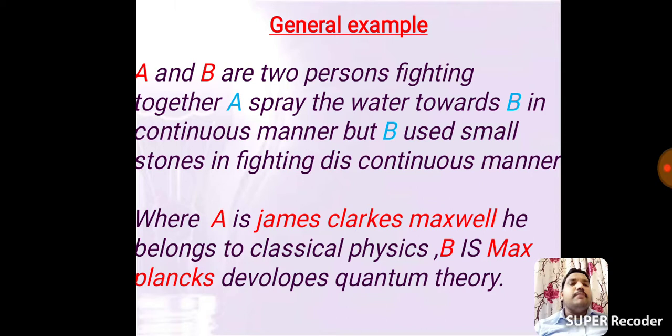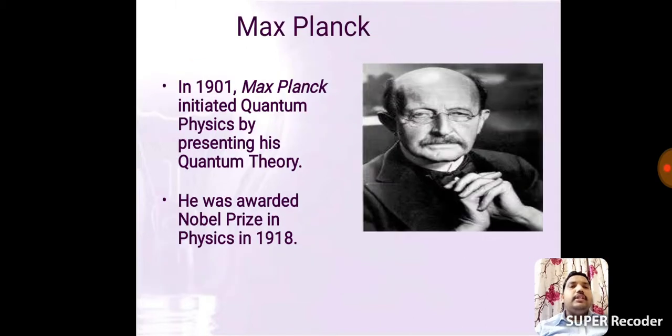James Clerk Maxwell explained that energy emission or absorption is in a continuous manner. But Max Planck confirmed that emission and absorption phenomena are in a discontinuous manner. This is the general example to explain Planck's quantum theory.